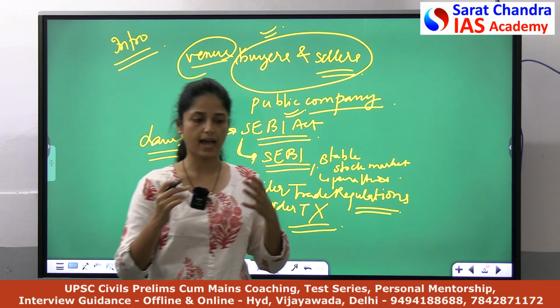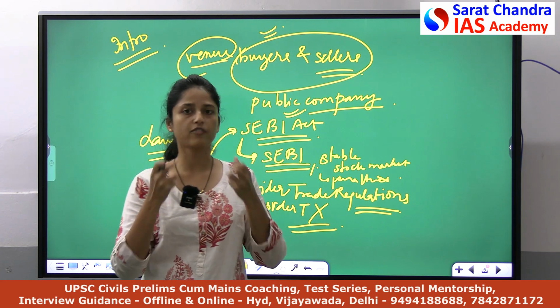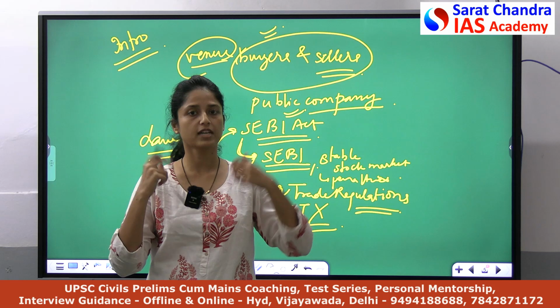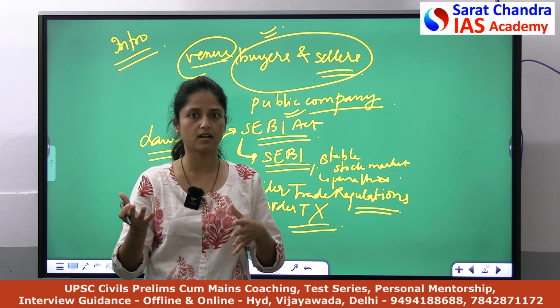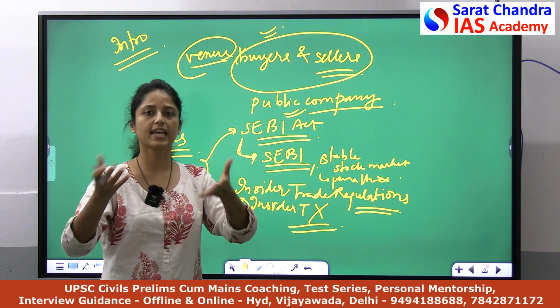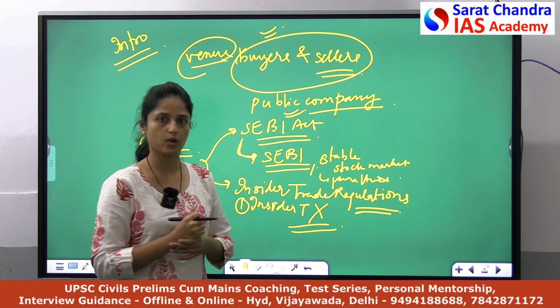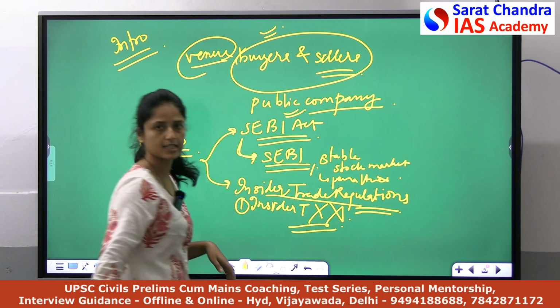For example, I am an employee of a particular company and I have access to some confidential data which I am not supposed to give to anyone, but I am using that confidential data for my benefit and for trading purposes so that I can earn a profit. This is known as insider trading, where I am exposing the confidential information of the company outside. So the insider trade regulations completely prohibit these things.